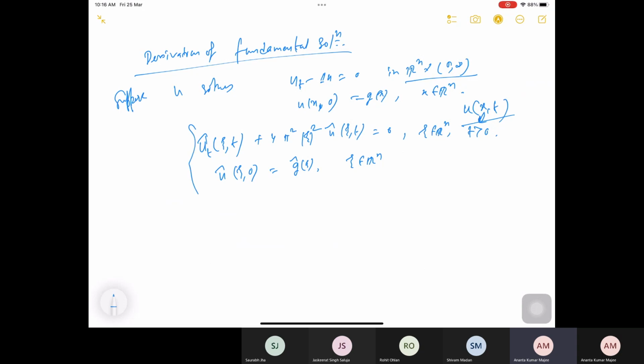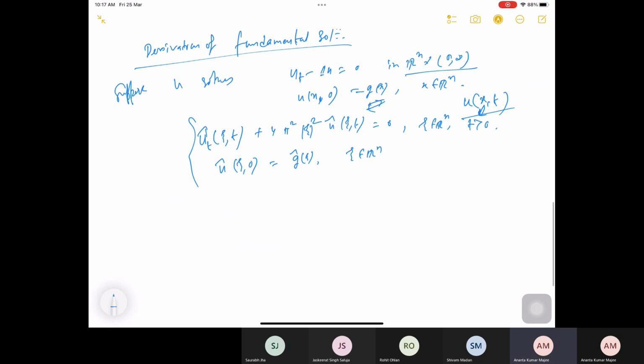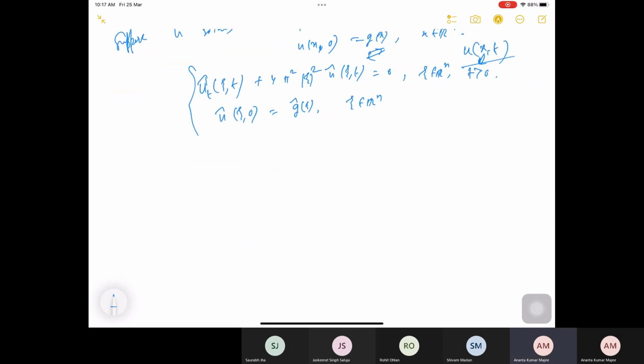Since I have considered g here, at least I need g to be L^1. So the initial function g should be in L^1 of R^n. Now you see that it is a differential equation of u hat, a first-order differential equation.